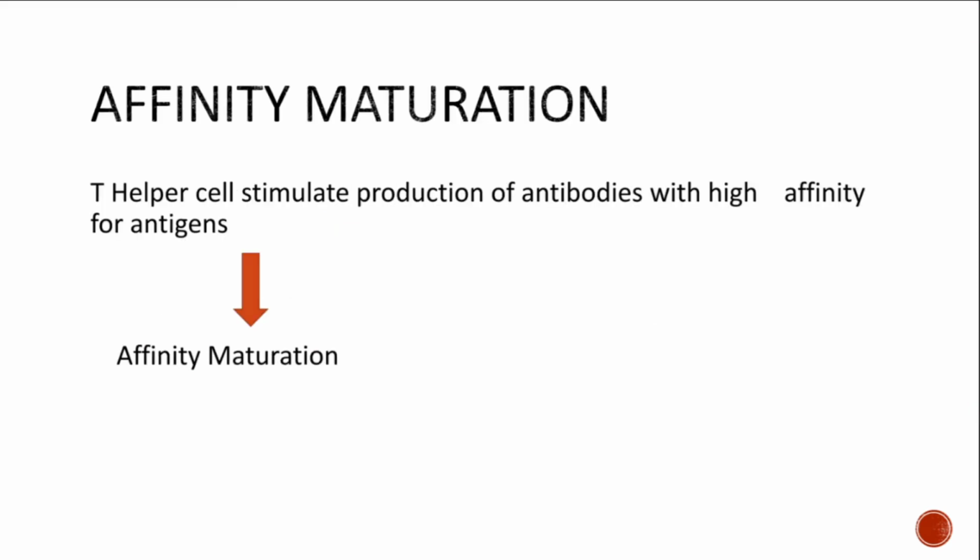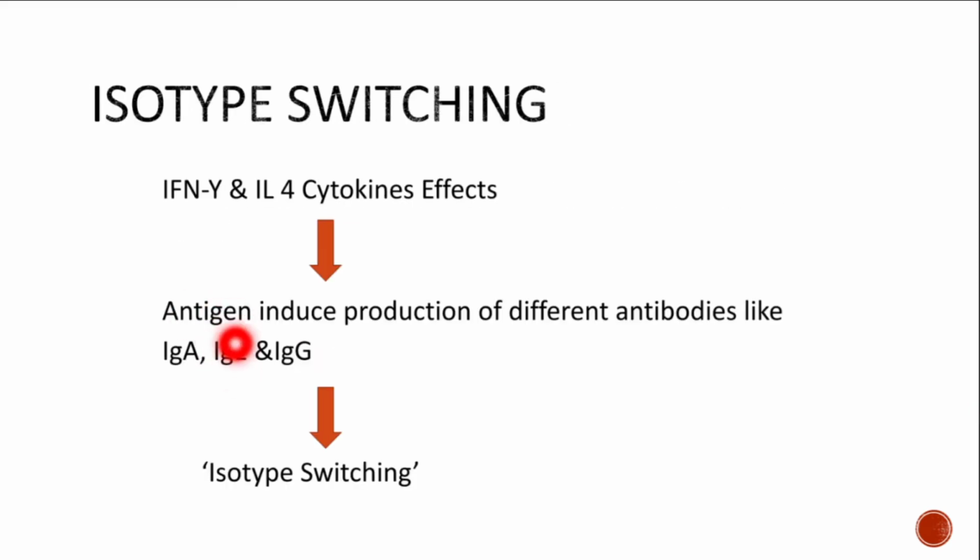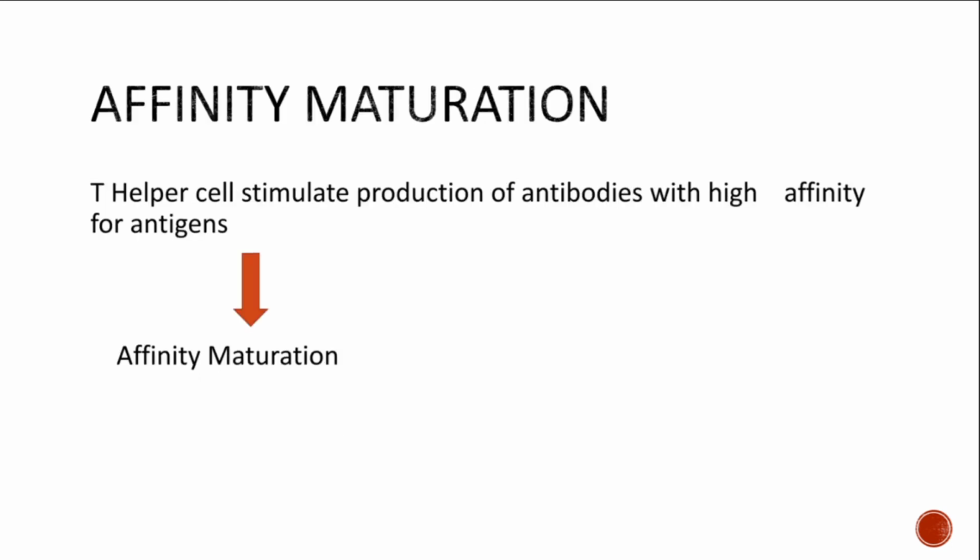All right. And particularly this IgE is seen in parasitic infection or allergic infection, right? In the allergic inflammation, IgE antibody plays a very crucial role. We will see it in type 1 hypersensitivity reaction. All right. Now the T helper cells stimulate the production of antibody with a high affinity for an antigen, right? With the help of T helper cell, the B lymphocyte will produce a specific high affinity type of antibody, which is known by the name affinity maturation.